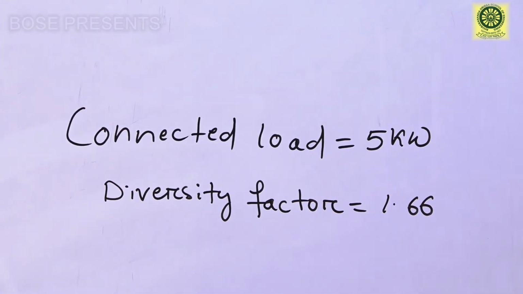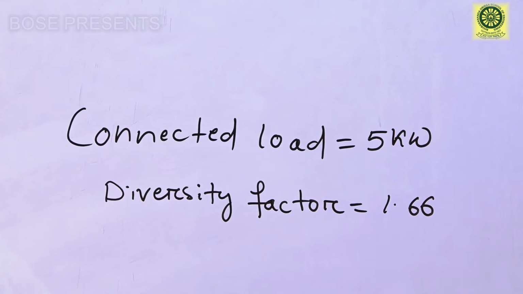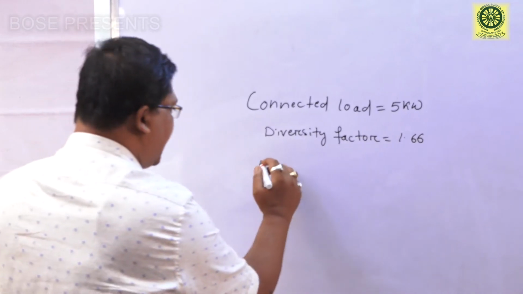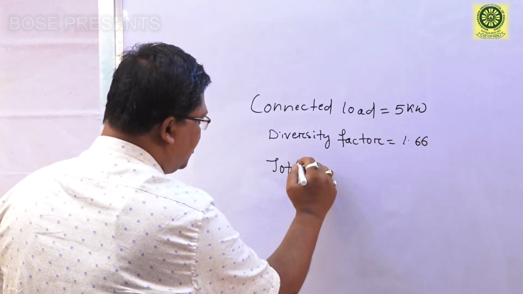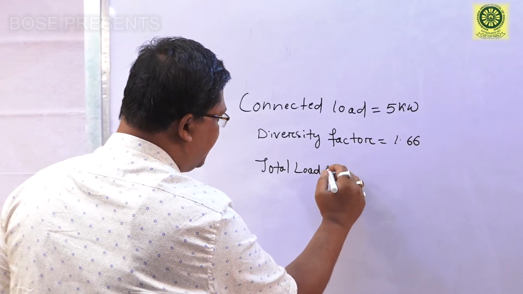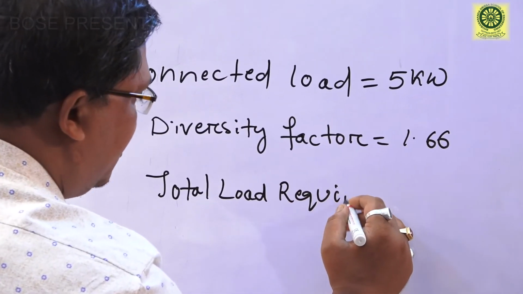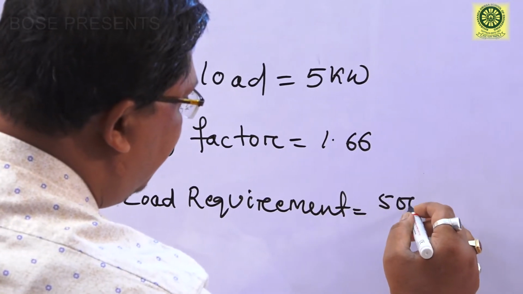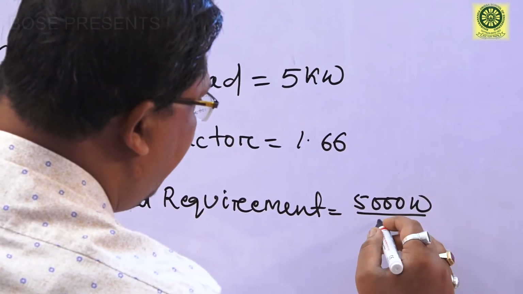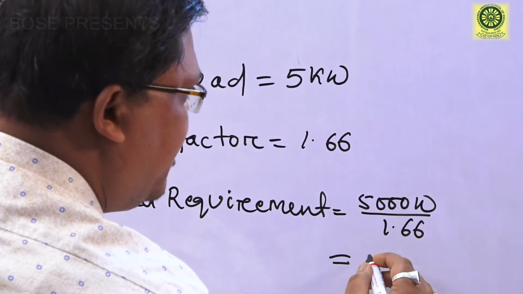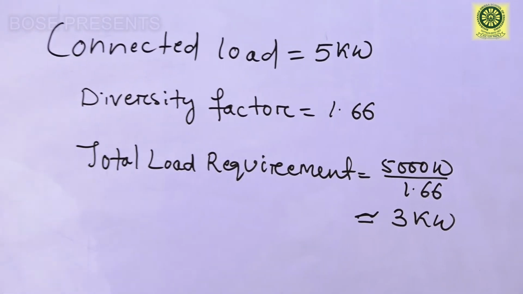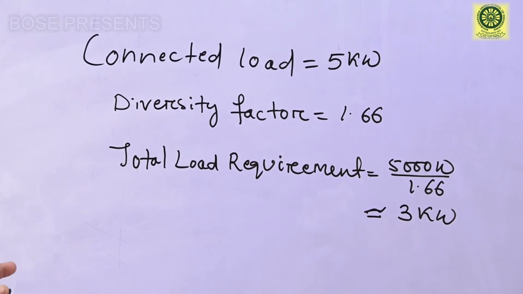Diversity factor means this 5 kilowatt is not always used. The total load requirement will be 5000 watt divided by 1.66, which gives almost 3 kilowatt. So the diversity factor tells us that a consumer can use a maximum of 3 kilowatt.